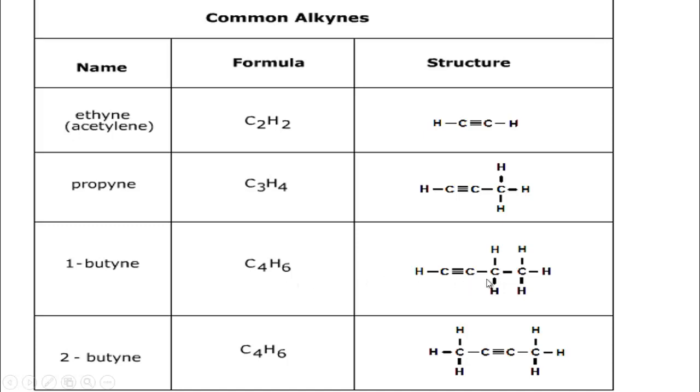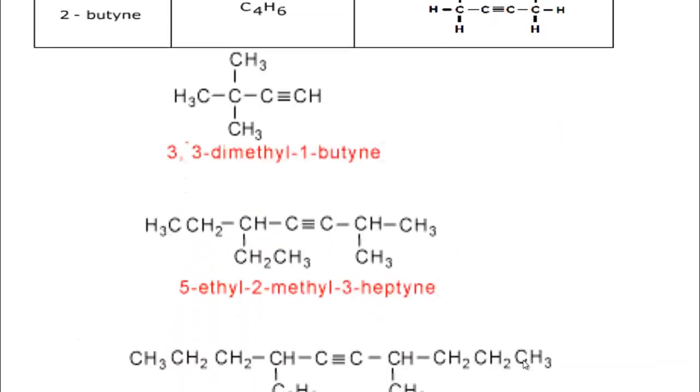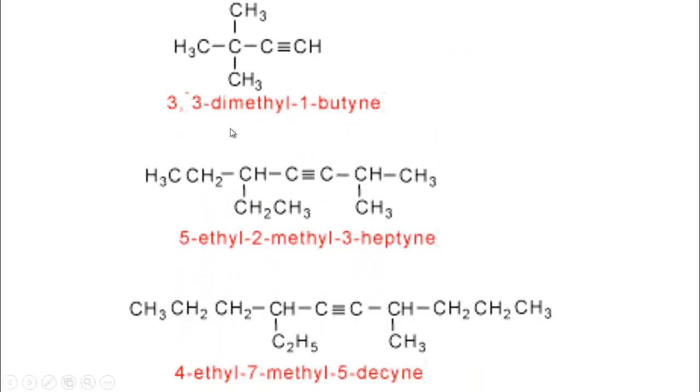1-butyne means in the longest chain, the triple bond is present at carbon number 1. For this there is mentioned but-1-yne, and here but-2-yne, that means here the triple bond is present at the second carbon. For this its name is but-2-yne or 2-butyne, both are correct. Now follow more examples. Follow here, this is the longest chain. Here the number of total carbons is 4: 1, 2, 3, 4.